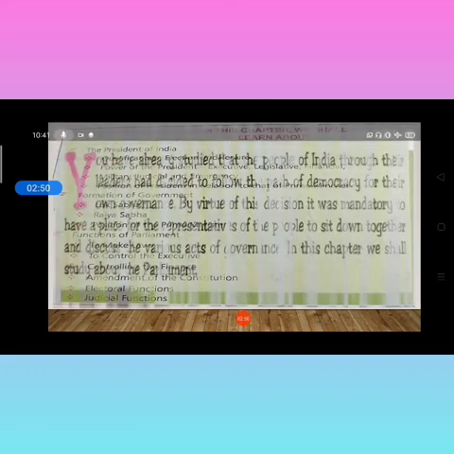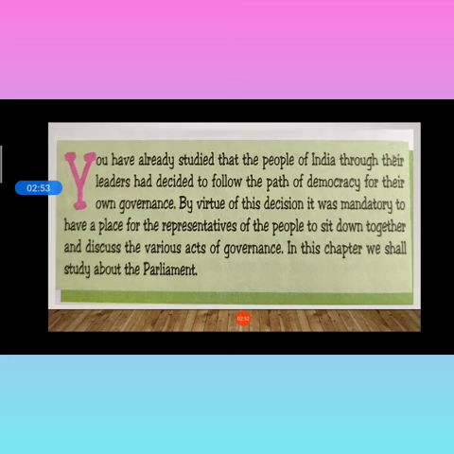Now in the next page, what is there? You have already studied that the people of India through their leaders had decided to follow the path of democracy for their own governance. We have already studied that the people choose their representatives. Why? Democracy means that every individual can choose their elected representative. By virtue of this decision, it was mandatory to have a place for the representatives of the people to sit together and discuss the various acts of governance. In this chapter, we shall study about the parliament.